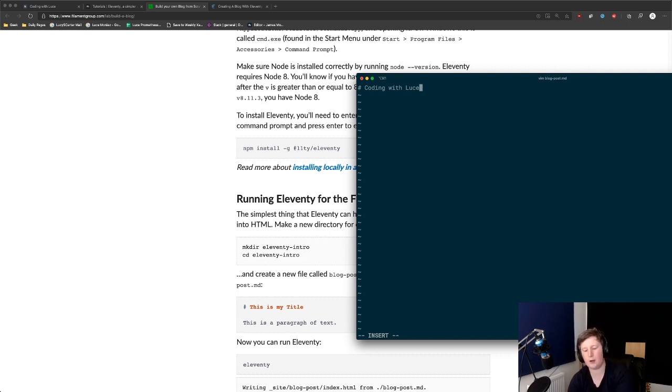And on the team I worked on, we did a lot of stuff where we wrote in Vim. And so even though the kind of stuff I do in Vim is very, very basic, and you could do a lot more with it, it doesn't scare me. So the basics of just opening a file in Vim, editing it and closing it, just from doing it for long enough, it's not so scary to me. But yeah, so we're going to put coding with Luce, and then this is my first paragraph.